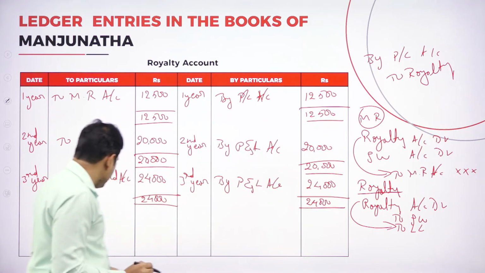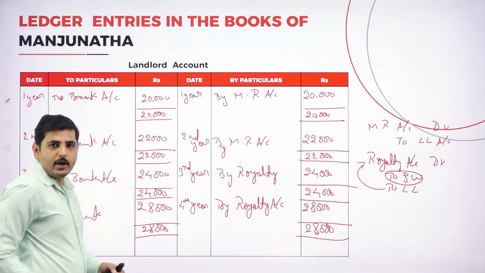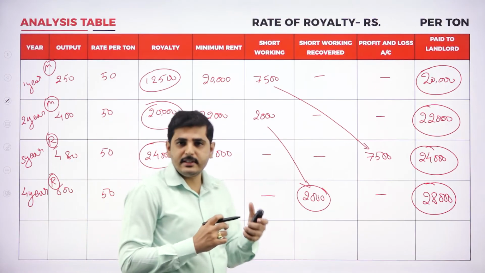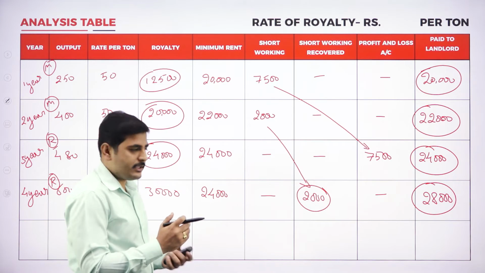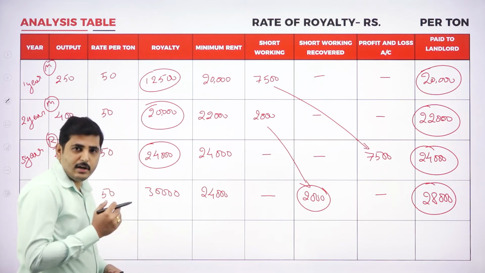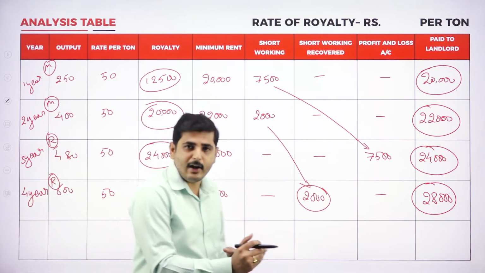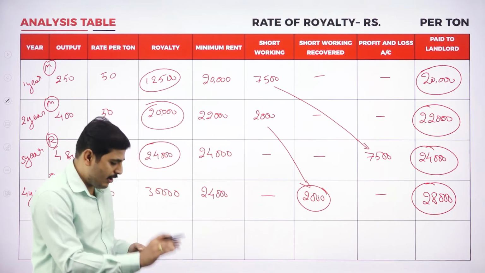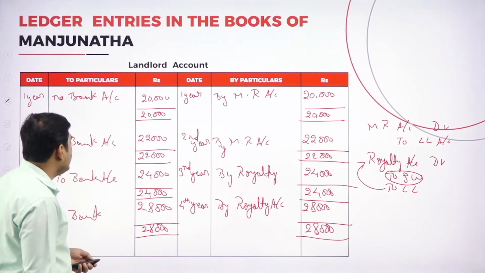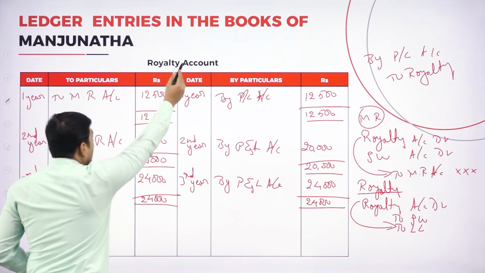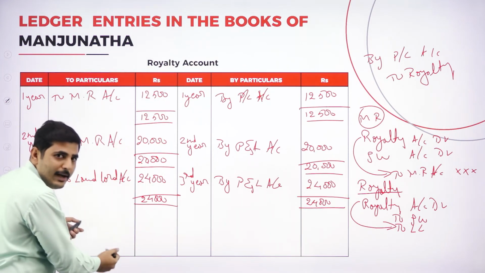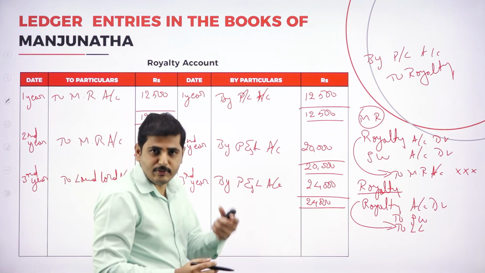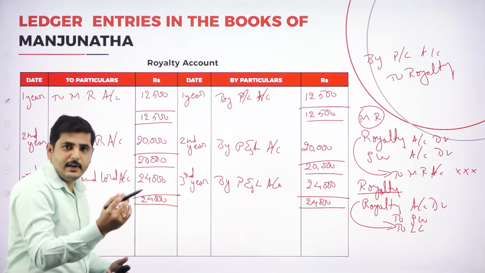Coming to the last year, here we have short working also, so we could recover the short working. Our production exceeds the minimum rent. The journal entry is royalty account debtor to short working to landlord. So by royalty account to short working account to landlord account. To short working 2,000. The actual amount paid to landlord is 28,000. That means to landlord 28,000.